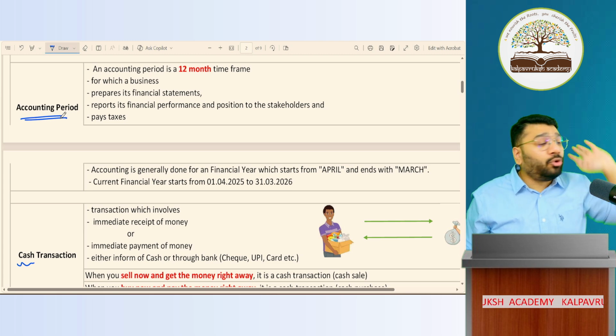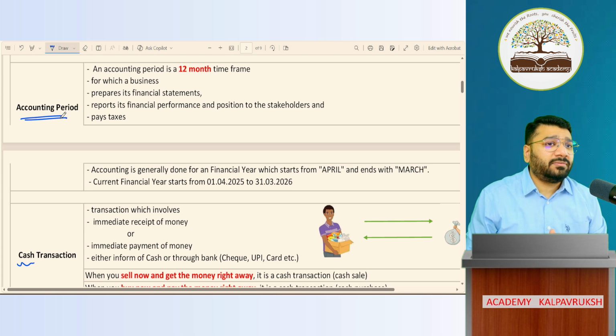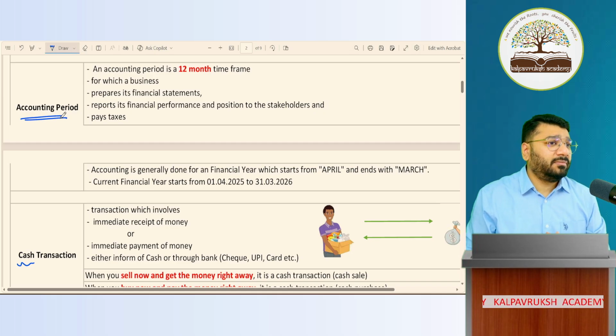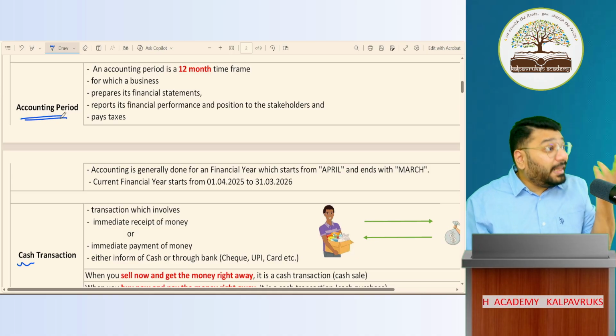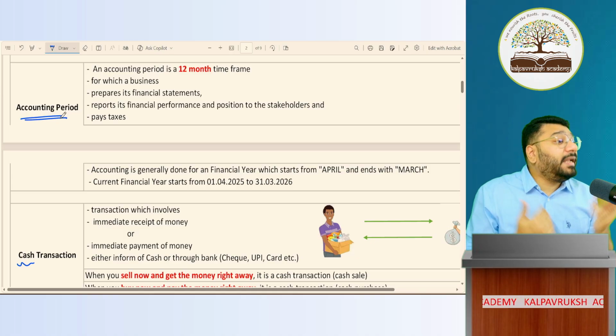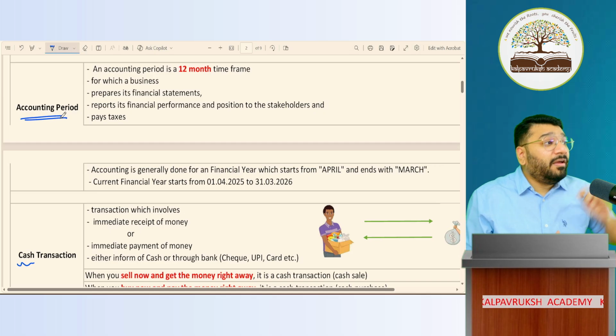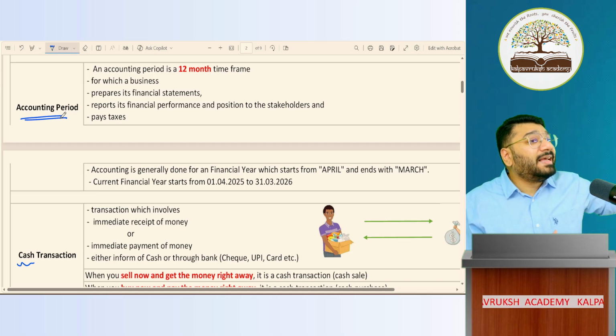So my 7 years' total turnover is 70 lakh rupees. I'm telling you, my 7 years' total is 70 lakh rupees. Are you able to analyze anything in this? For you to analyze, you need to have comparative data. Comparison comes when I compare my first year's turnover with the second year's turnover.